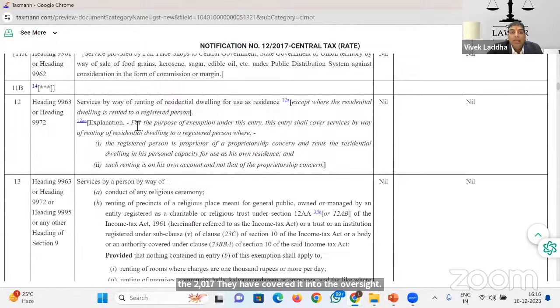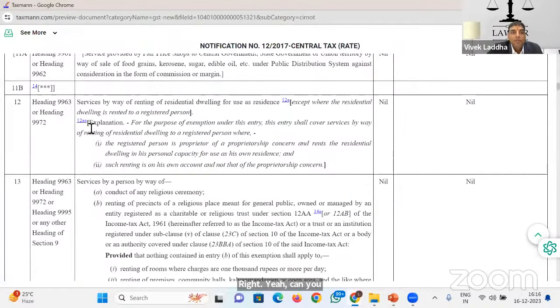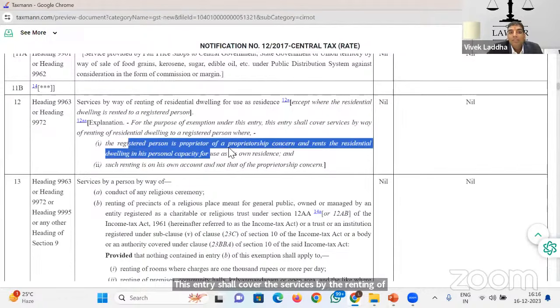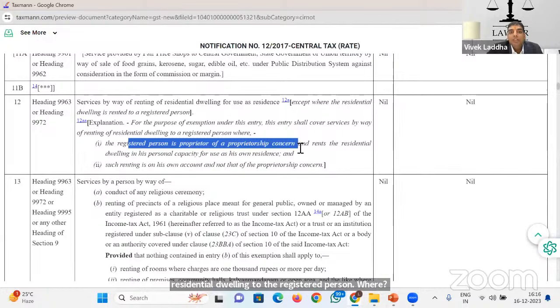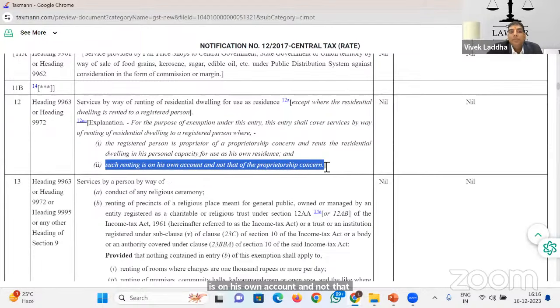After saying that, they inserted an explanation with effect from 1st January 2013, saying that the exemption under this entry shall cover the services by way of renting of residential dwelling to the registered person, where the registered person is proprietor of a proprietorship concern, meaning the recipient of the service, and rents the residential dwelling in his personal capacity for use as his residence, and such on his own account and not that of the proprietorship. So,